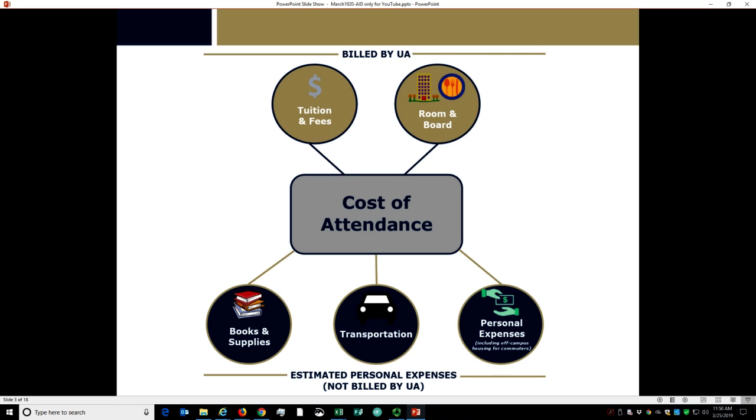Direct costs include tuition and fees for all students, and room and board for students who have opted to live on campus and purchase a meal plan, or commuter students who select a meal plan. Indirect costs are expenses that students may have but are not billed by UA. These include books, supplies, transportation, and other personal and living expenses, including housing for students who don't live on campus.